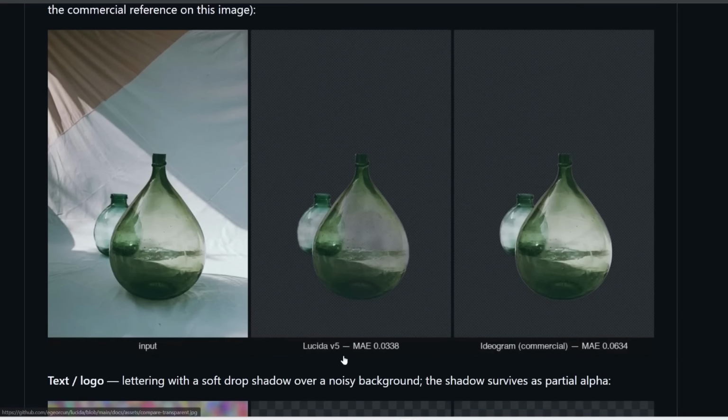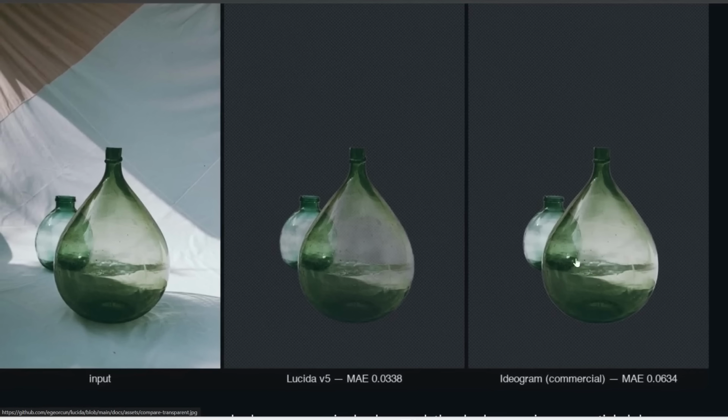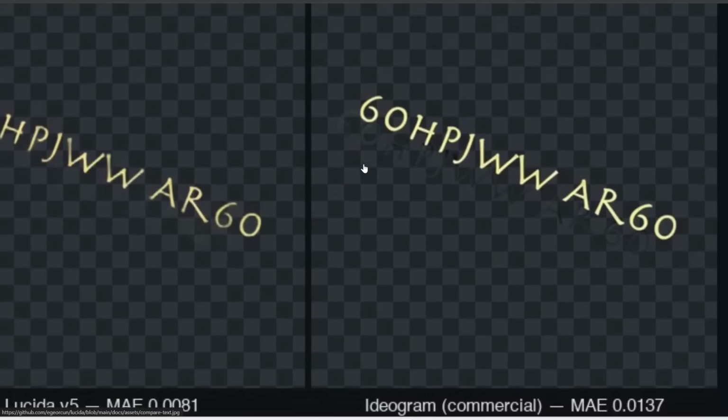And same with transparency. If we remove this background, note that this vase should also be slightly transparent. So Lucida is able to handle this, but Ideogram, as you can see, was not able to add this extra transparency. And then same with text. Let's say we only want to isolate this text, but not the shadow. Lucida is able to handle this very well, whereas for Ideogram, you can see that it still seems to preserve the shadow of this text.